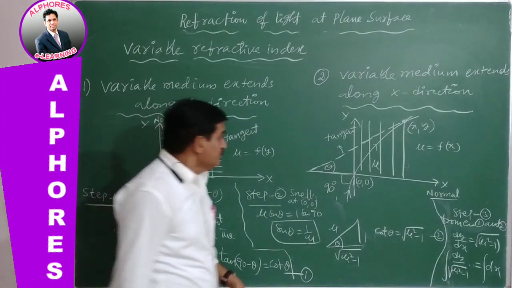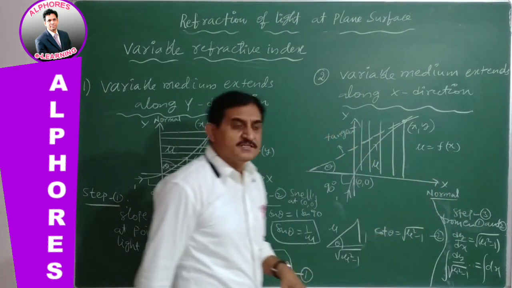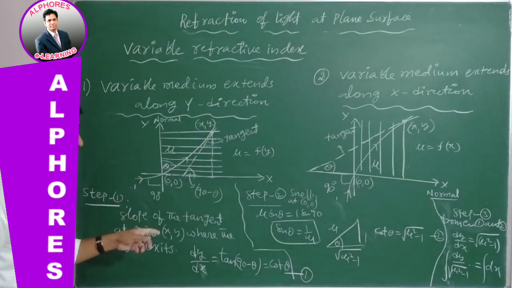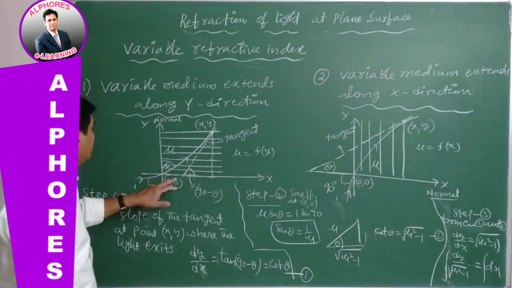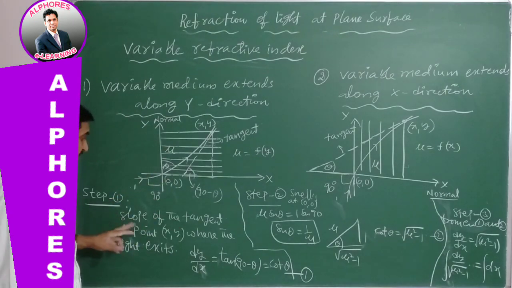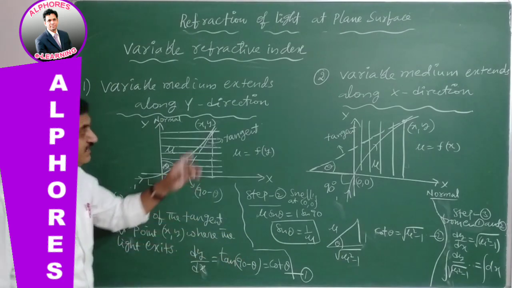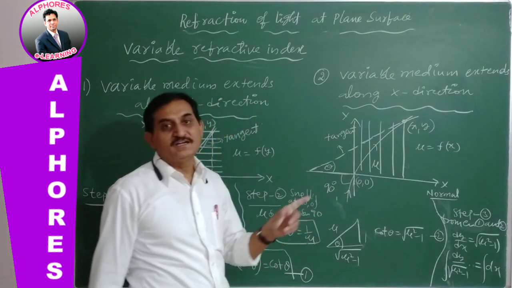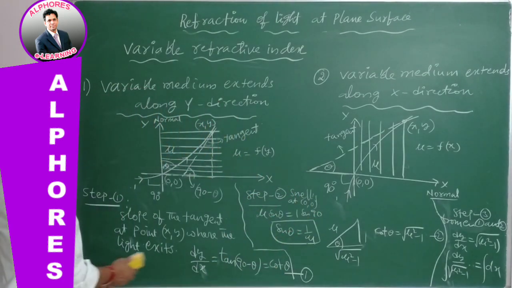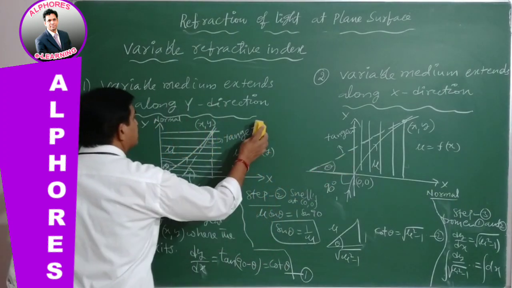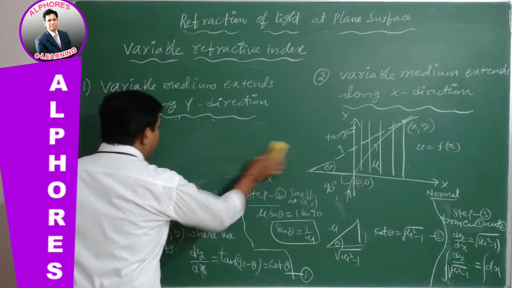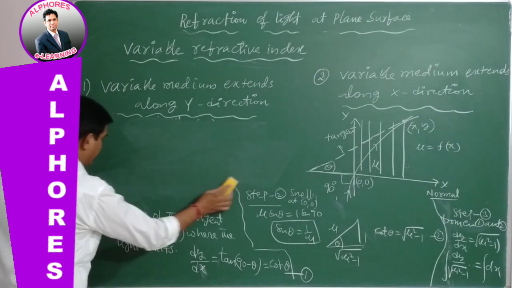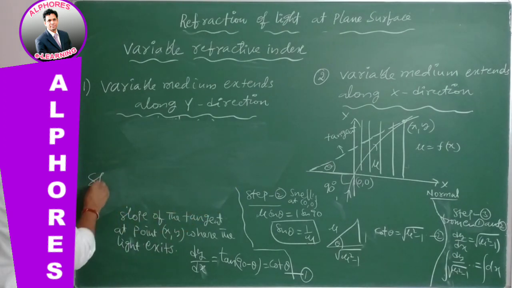Very simple. So steps 2 and 3 are similar for both, but only step 1 changes: if in the y direction mu changes, then slope is cot theta; in the x direction, if mu changes, slope is tan theta. Right? So go for this one. I will give suitable values for it. So in step 1, what to do?